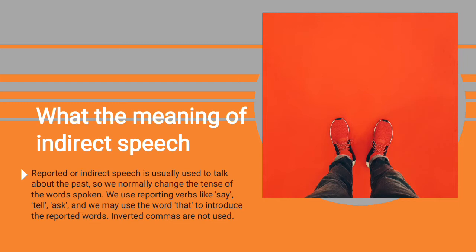Next, what is the meaning of indirect speech? Reported or indirect speech is usually used to talk about the past, so we normally change the tense of the words spoken. We use reporting verbs like say, tell, ask, and we may use the word "that" to introduce the reported words. Inverted commas are not used. So indirect speech, also called reported speech, is used when we want to refer to what someone said without speech marks and without necessarily using exactly the same words.